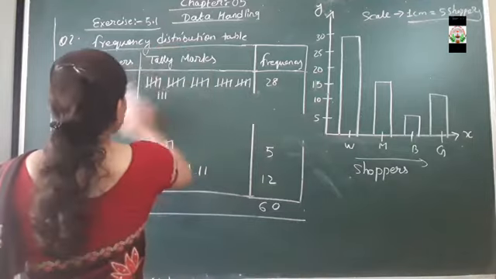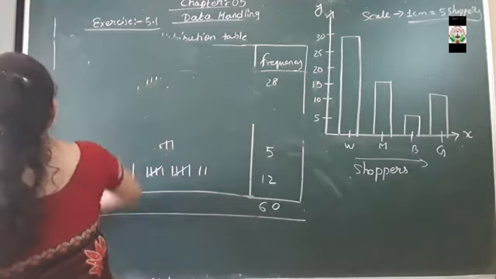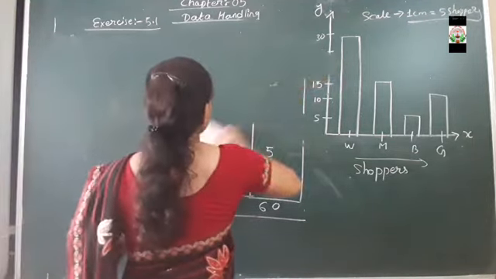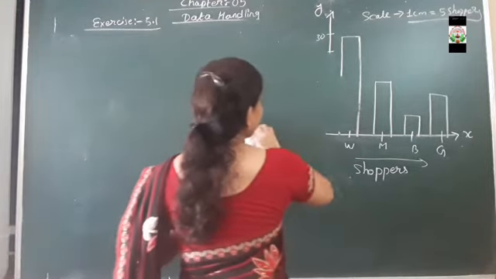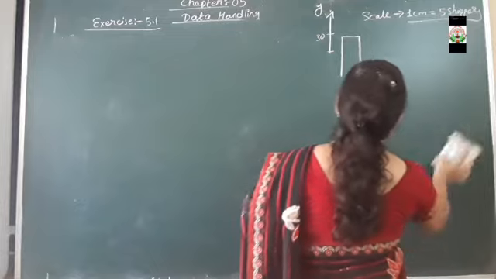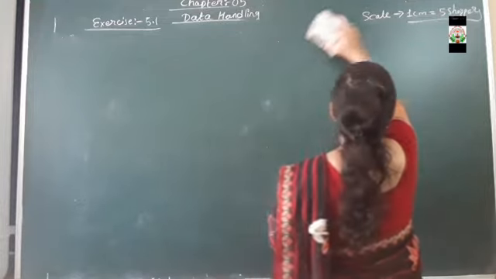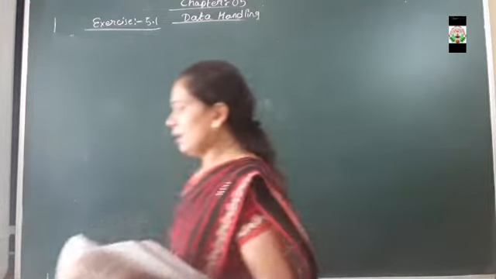Okay. Next question we are having, question number 3. In question number 3 it is said that you have to tell the frequency, class interval.